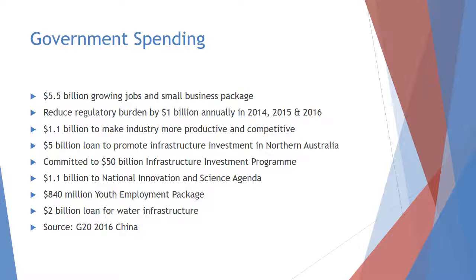Within the government's role of the economy, some of the spending that they have included is $5.5 billion to grow jobs, $5 billion to promote infrastructure in Northern Australia, $50 billion of infrastructure for a program, and they've also committed $2 billion for a water infrastructure. Meanwhile, the water has a 100% cleanliness rate.